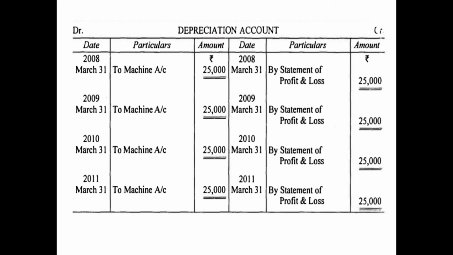We will close it on 31st March 2008, the same day at the end of the year, by statement of profit and loss 25,000, and similarly we will do for the rest of the years also, 2009, 2010, 2011, and so on. So this is how you will prepare the depreciation account. Remember children, depreciation is a nominal account and therefore it will be closed by transferring its balance to either profit and loss account if it is not a company, and to statement of profit and loss if it is a company.